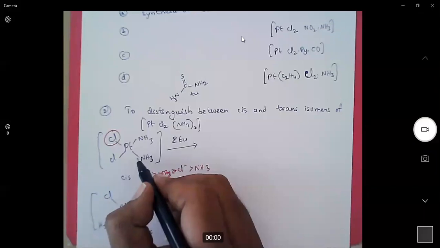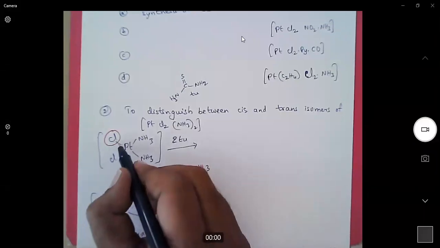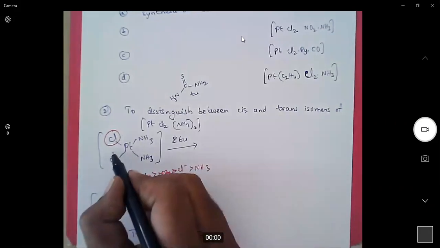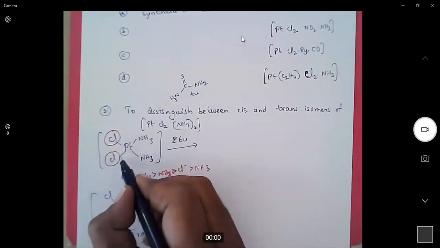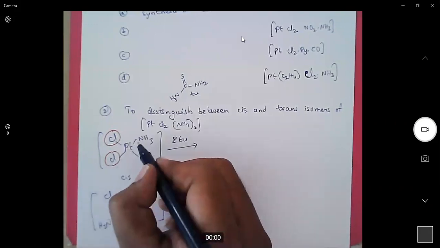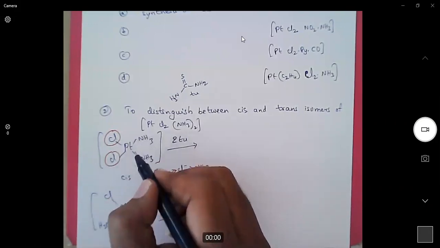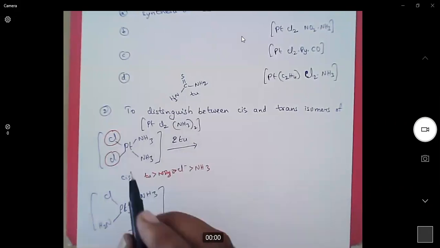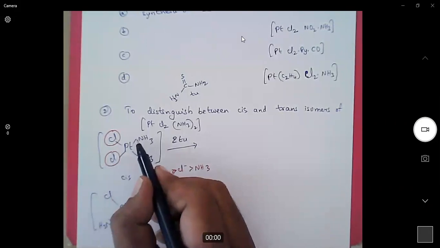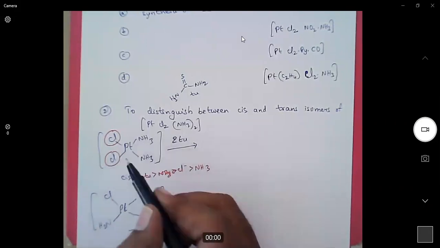So this is an unstable bond, this is a stable bond according to the trans effect series. Similarly, this chlorine will also generate a strong bond with the platinum. As a result, the platinum ammonia bond becomes weak. Now, we have two stable bonds and two less stable bonds trans to these chlorines.